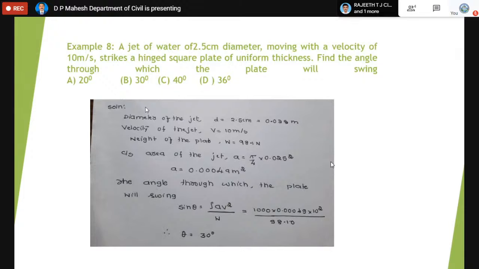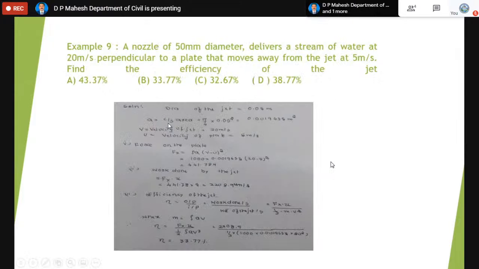Density is 1000 for water. A is the cross section, V is the velocity, W is the weight of the plate. Sin theta gives the angle through which the plate will swing. That answer is 30 degree. Now B is the correct answer.